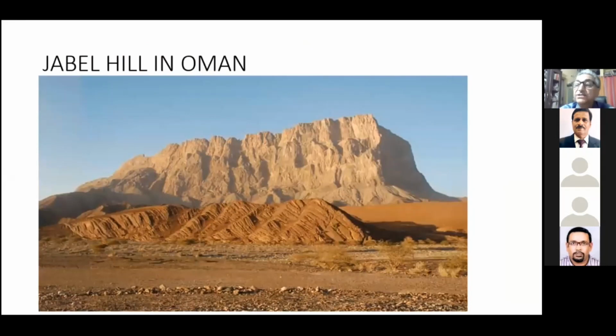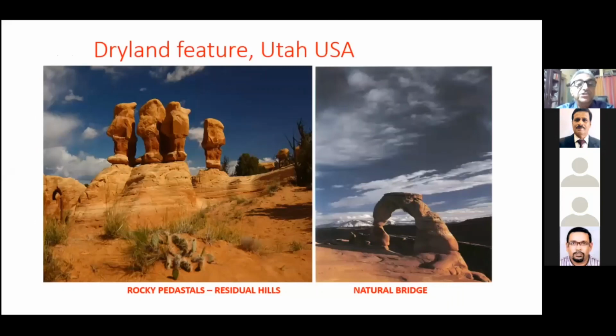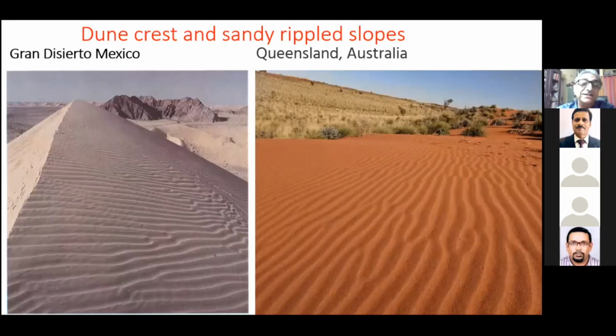You see, deserts generally are not all sands. There are a number of rocky features, and we are just explaining a few more aspects of the deserts. It's not only the sand dunes. We have another 6 types of landscape domains. Just to show you the various features, the rocky pedestals and natural bridge, which is again eroded by the winds and all that. And dunes, of course, the major attraction, and particularly the rippled surfaces.